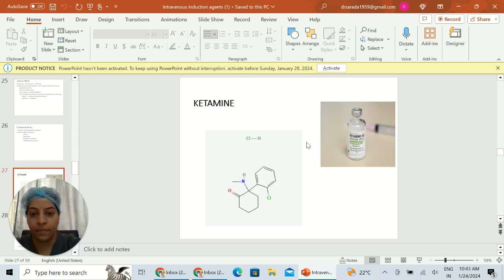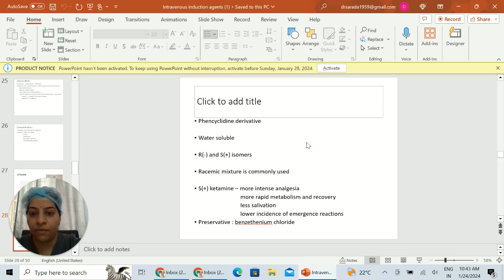Next is ketamine. Ketamine is a phencyclidine derivative. It is water soluble. It is available as R and S isomers. Racemic mixtures are most commonly used. We have S-ketamine, which produces more intense analgesia, more rapid metabolism and recovery, less salivation, and a lower incidence of emergence reactions, and it has a preservative, that is benzethonium chloride.